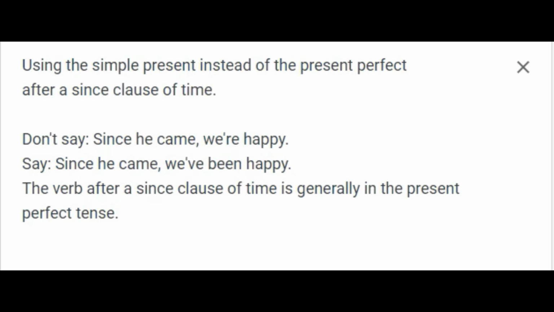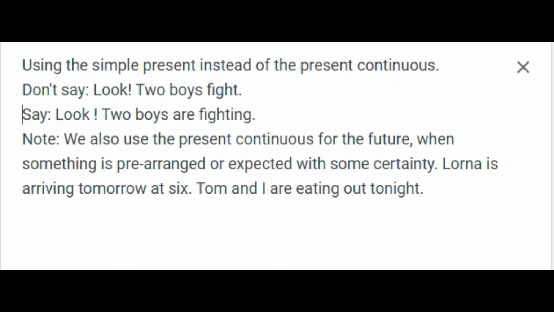Using the simple present instead of the present perfect after a since clause of time. Don't say, "Since he came, we're happy." Say, "Since he came, we've been happy." The verb after a since clause of time is generally in the present perfect tense.